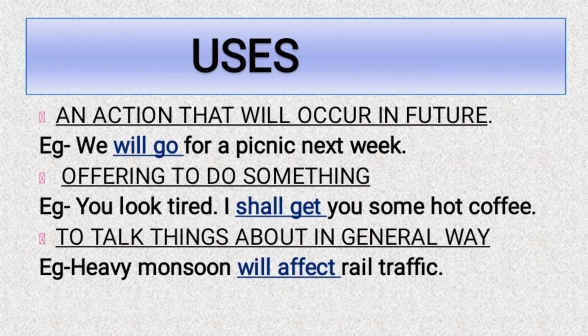Now, where is simple future tense used? It is used to depict an action that will occur in future. Example, we will go for a picnic next week. It is used to offer to do something, for example, you look tired, I shall get you some hot coffee. Another instance where we use simple future tense is to talk about things in a general way, for example, heavy monsoon will affect rail traffic.